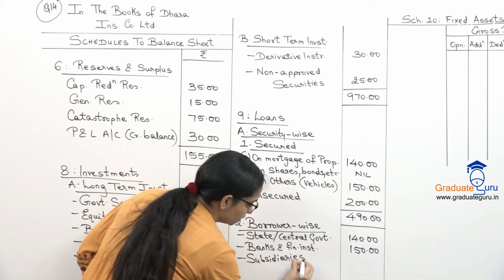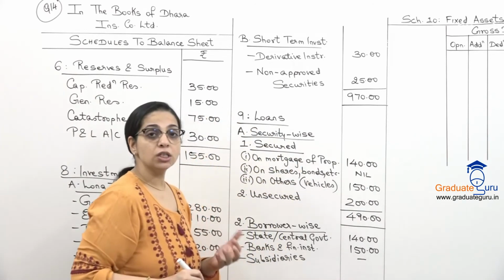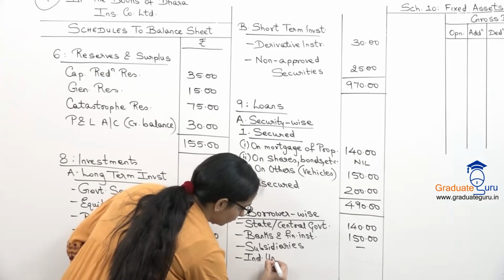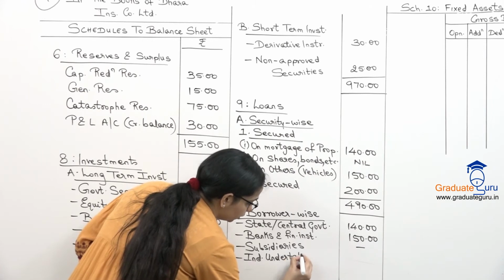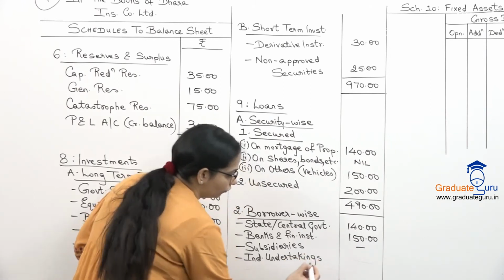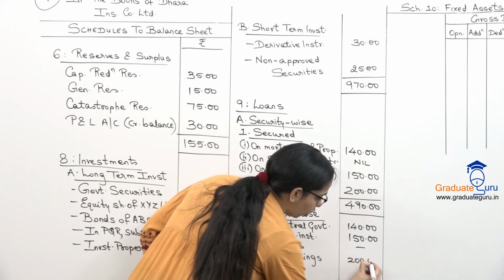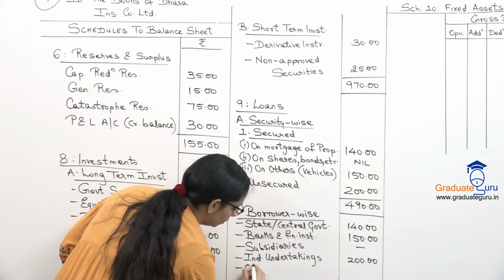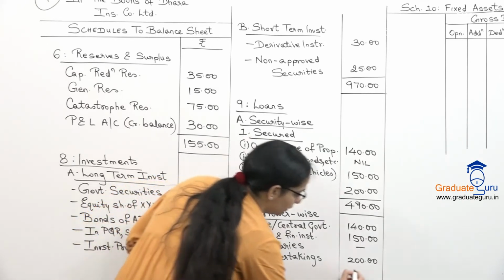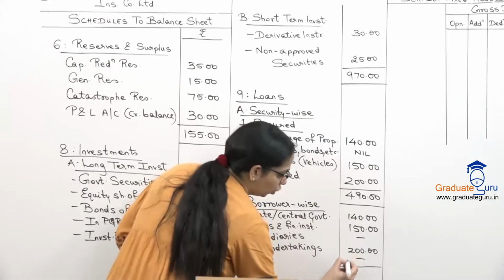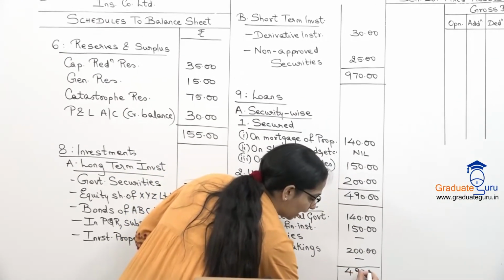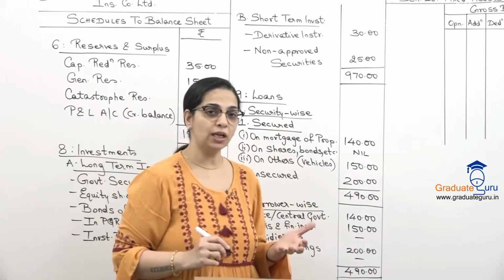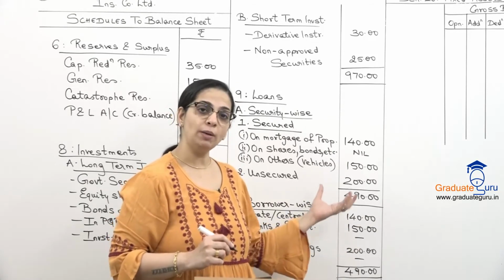That is not there here, so I'll put a dash for that. We also have to show loans given to industrial undertakings, which we have of 200, that is to Jai Corporation. So that loan will come here, and then finally we have others. We don't have anything else over here. So when we take the total, we again get 490 only. As I told you, this is going to repeat. For every classification we will have a subtotal which will be the same.